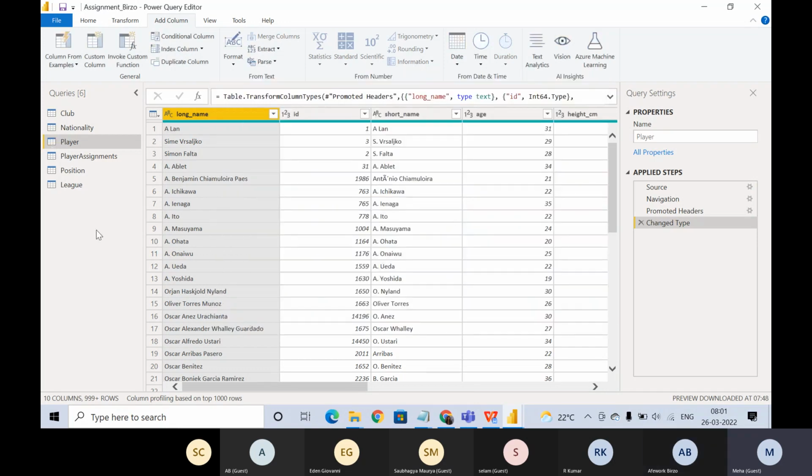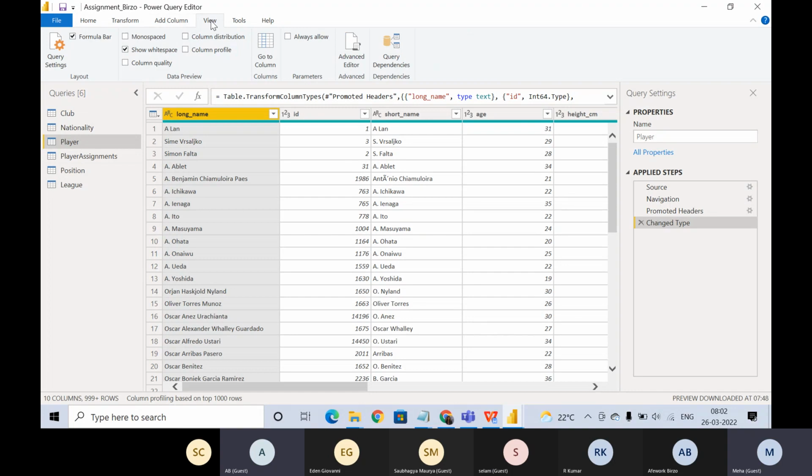Now we are here. Now what to do? Anyone? I thought we would go to the data view part, and we can start a new table.